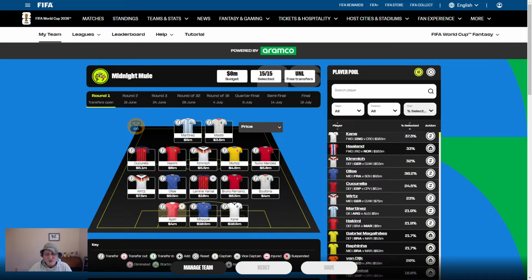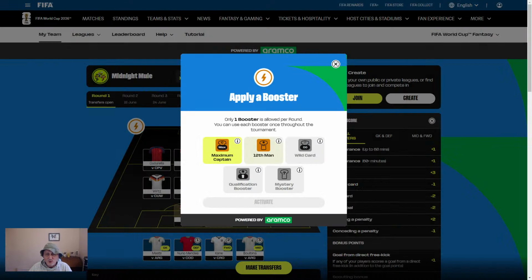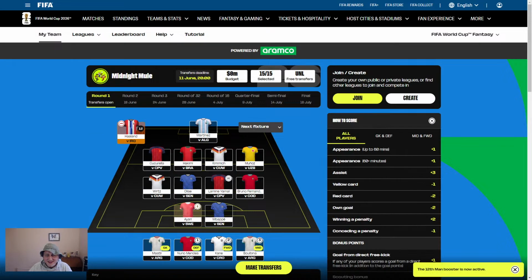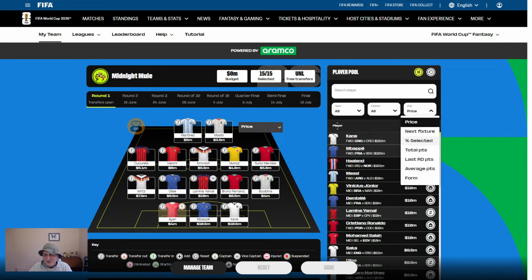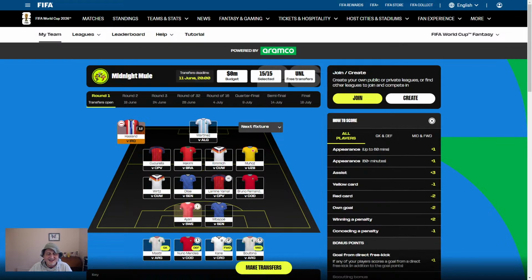Now, remember I said about the 12th man, we need to use that in the first 3 game weeks as far as I'm concerned. I'm suggesting game week 1, 12th man, activate it. I've not actually done this yet before, I think. I'm going to choose Haaland. Bang. Confirm. He's in there. So now when we look at the transfers, hopefully we'll see we've got him. Okay, he's not in there, but I'm hoping he will be in there when we look at manage team. Go back. He's there. He's the 12th man. We've got popular players. There we go.